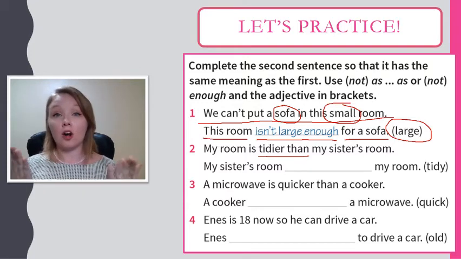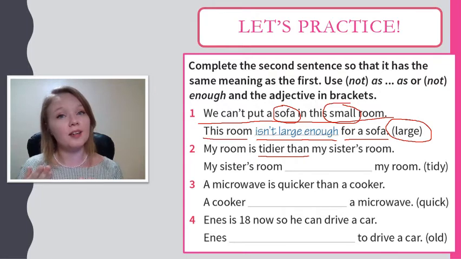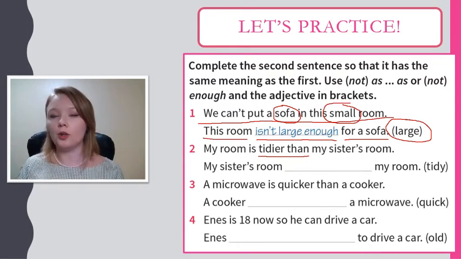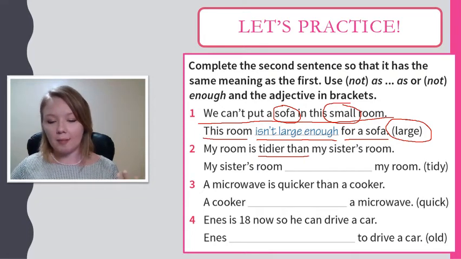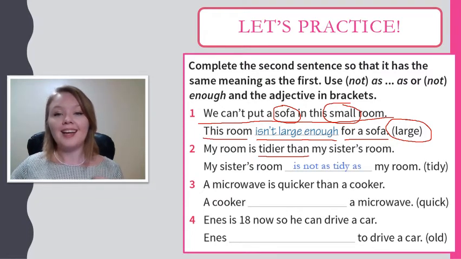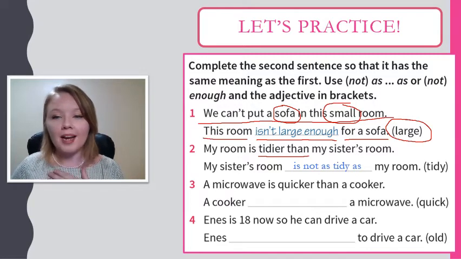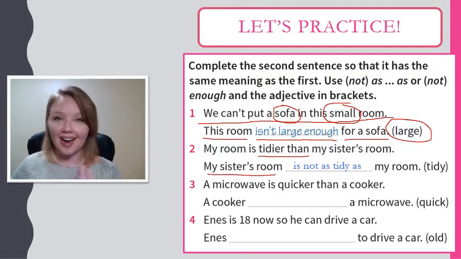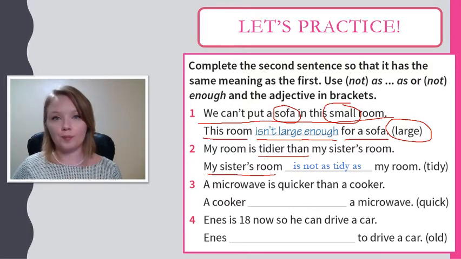So yes, we are comparing two things. That means we can also use as, adjective, as. So we would say my sister's room is not as tidy as my room. Right? My room is tidier. My sister's room is not as tidy as my room. This means the same thing as my room is tidier than her room. It's cleaner.